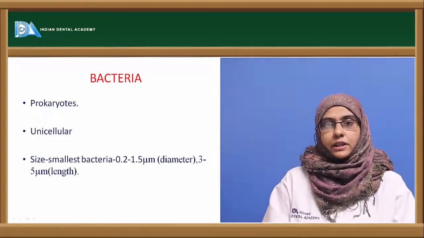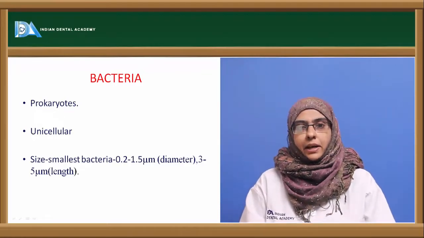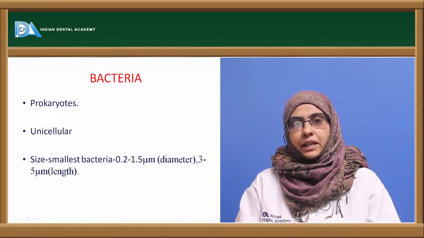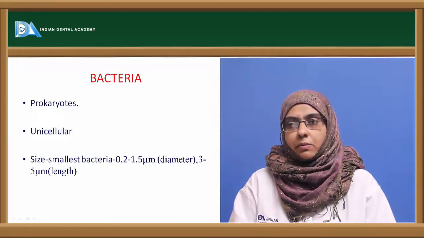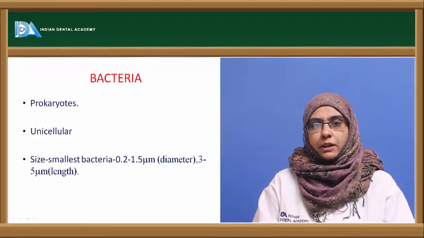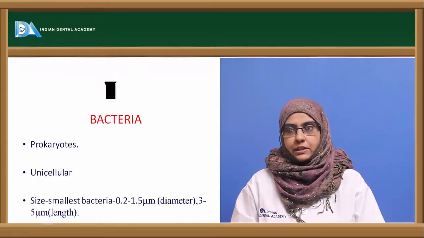The size of these organisms is very minute, and they are usually measured in micrometers. The other units are angstroms or nanometers. The smallest bacteria known to us are about 0.2 to 1.5 micrometer in diameter and 3 to 5 micrometer in length.